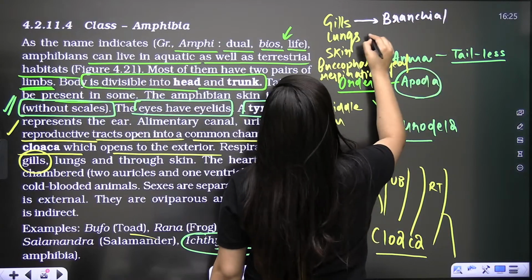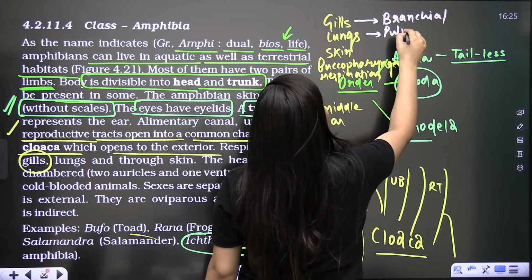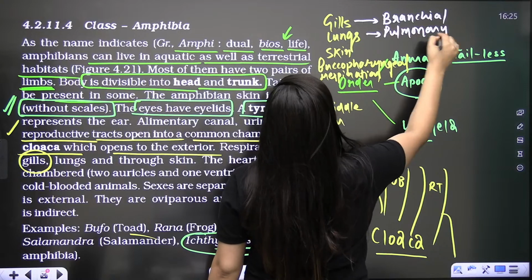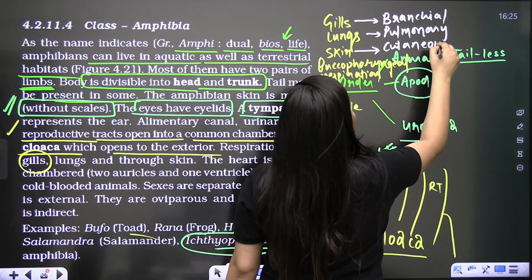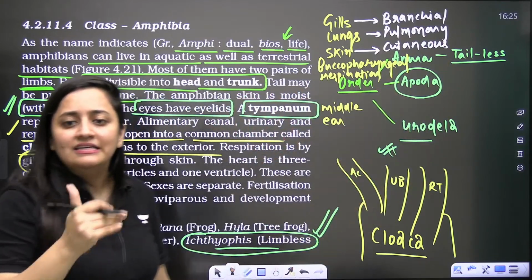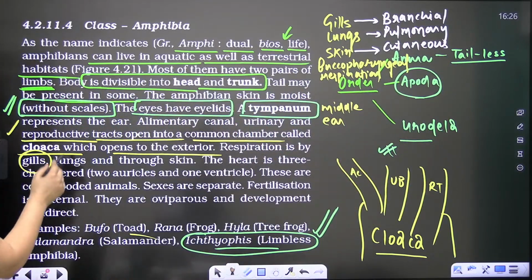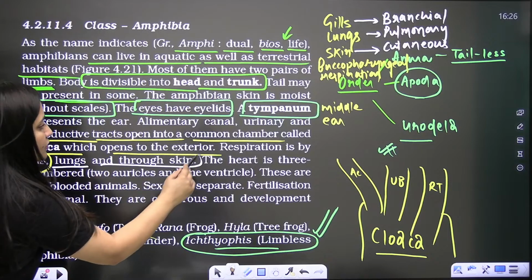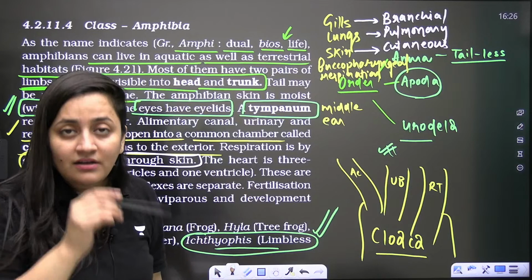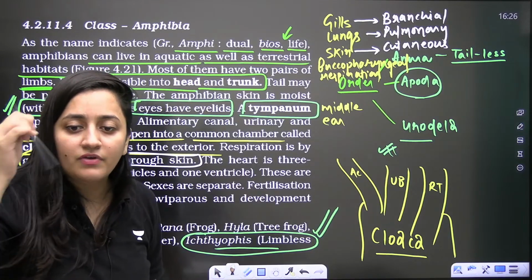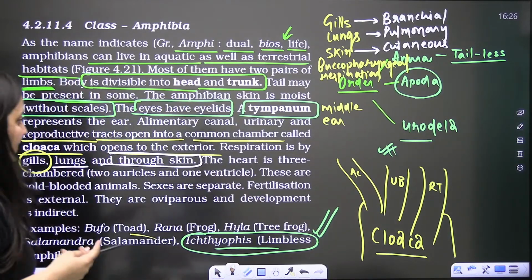If lungs are involved, the respiration is pulmonary. And if skin is involved, the respiration is cutaneous. So in amphibians you will see the diversity here. Clear?